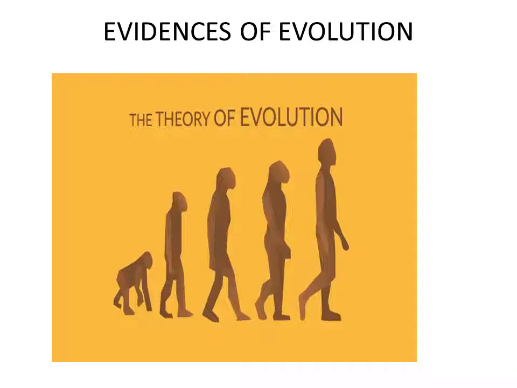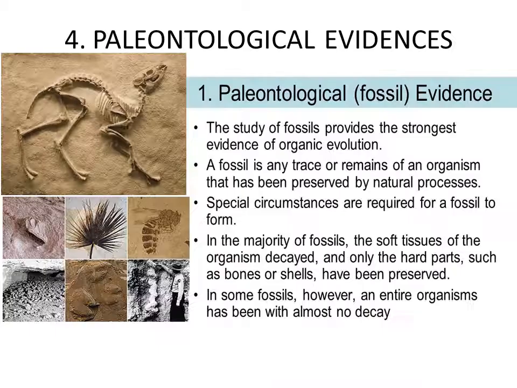In the last lecture, we have learned three evidences of evolution: morphological evidence, second is anatomical evidence, and third one is vestigial organs. Today, let us move towards the fourth evidence, that is paleontological evidence. Now, what is paleontology? Paleontology is the study of fossils.